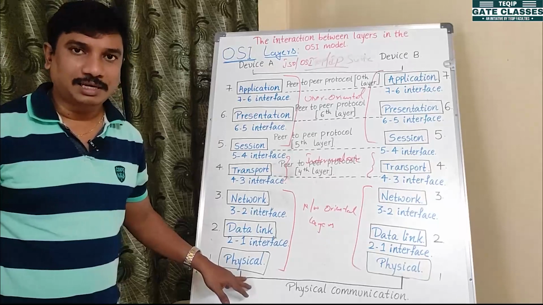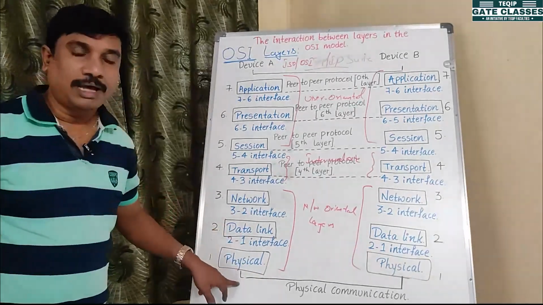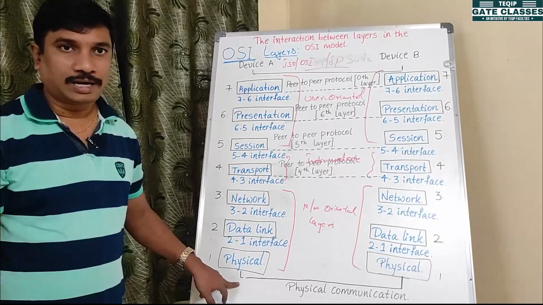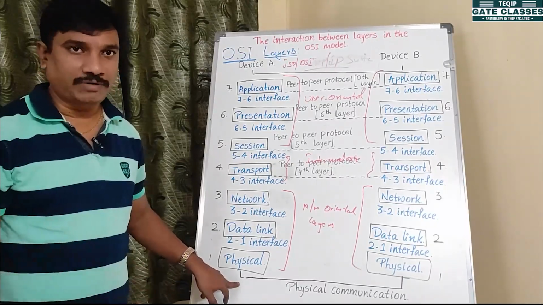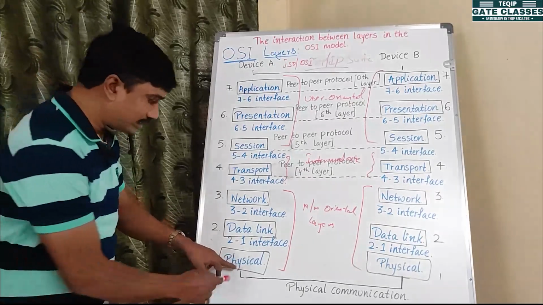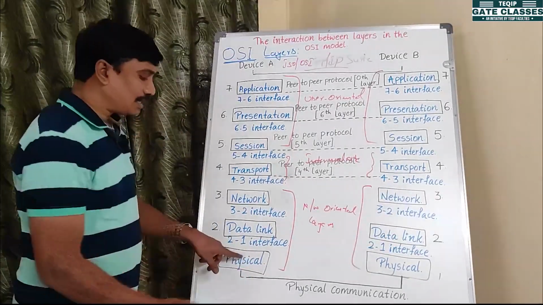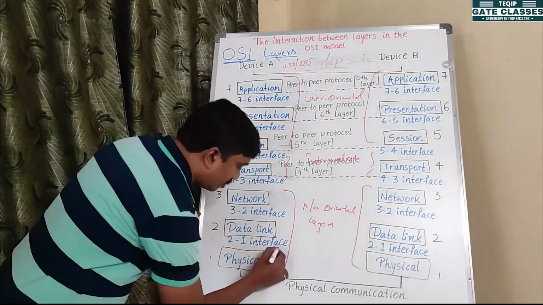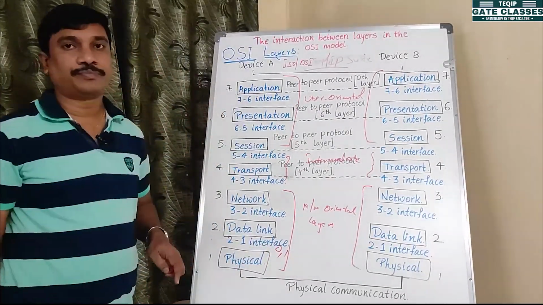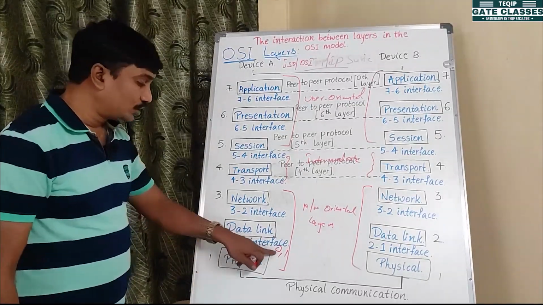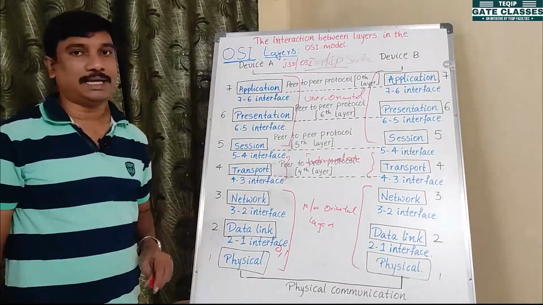It can accept electromagnetic signals or analog signals, any waves, and those signals are converted into zeros and ones, or bits, and the zeros and ones are given to the data link layer.